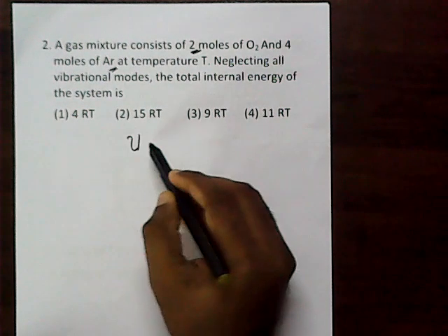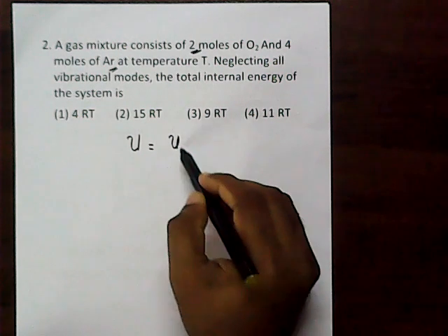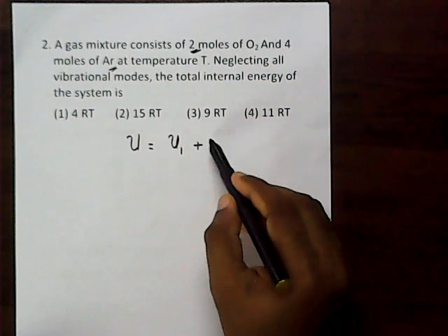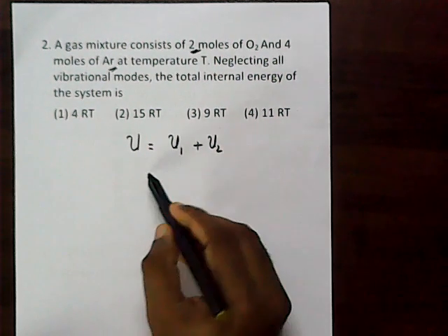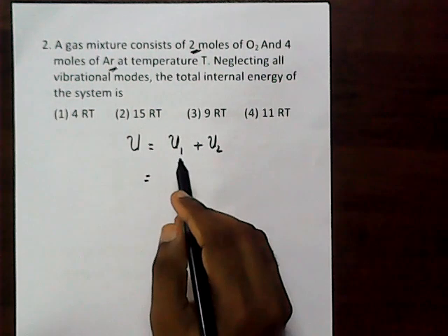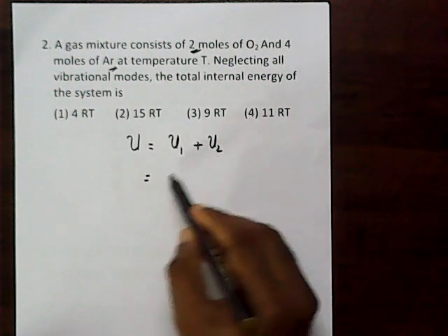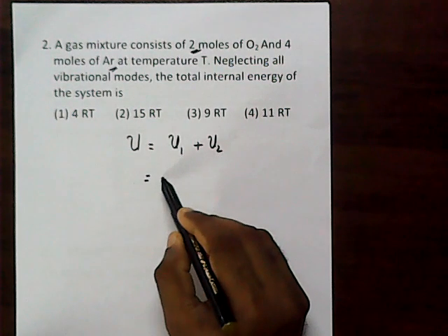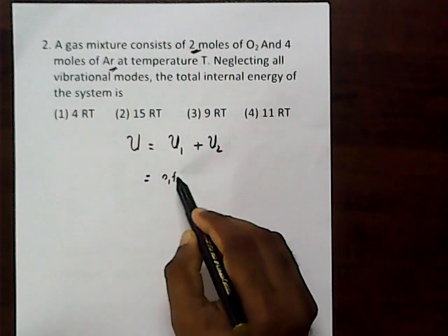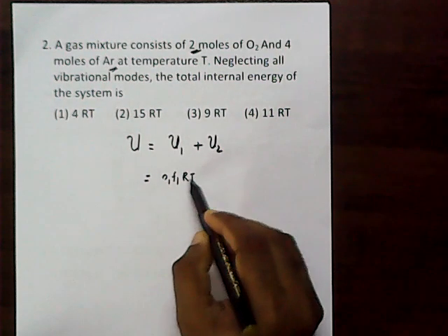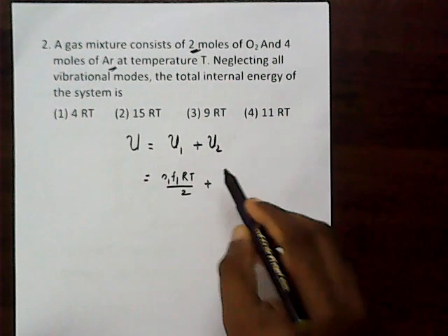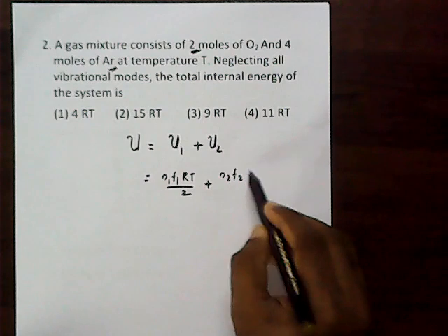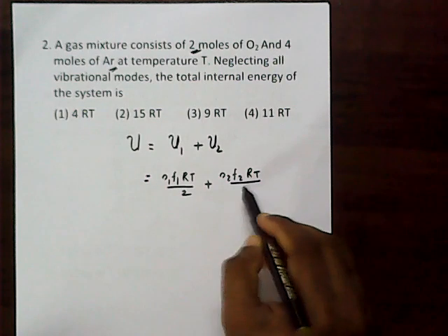So we can say the total energy is the sum of the two contributions by using the law of equipartition of energy. For the first one we can write n1 f1 RT by 2 plus n2 f2 RT by 2.